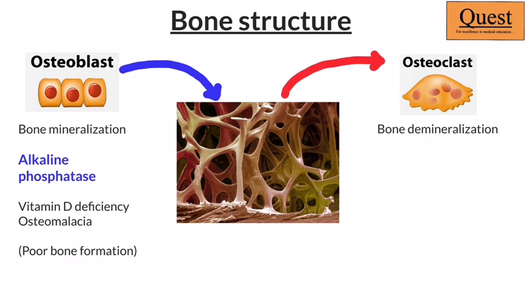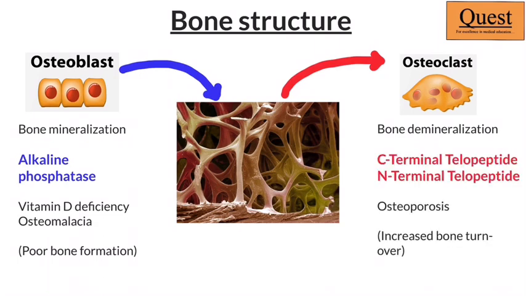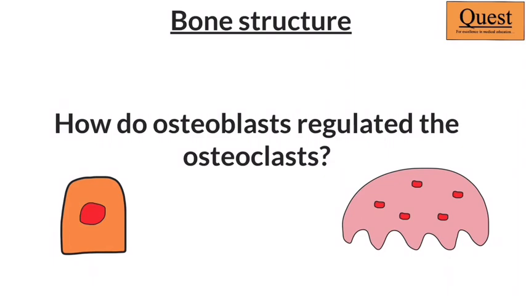When hormones like parathyroid hormone work extra, in for example cases of vitamin D deficiency or osteomalacia, you would see a rise in alkaline phosphatase levels. But when osteoclasts are acting extra, when the bone is getting resorbed, we'll find other markers of increased bone turnover like the C and the N-terminal telopeptides. These are the breakdown products of collagen. These would be increased in patients who are suffering from a disease called osteoporosis, that is, my bone is becoming brittle.